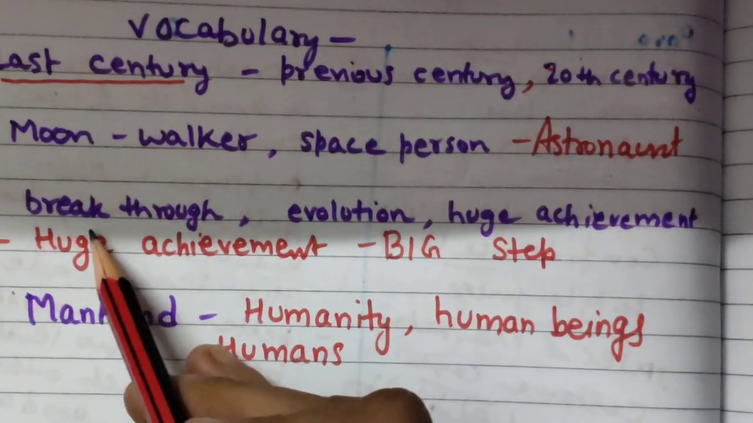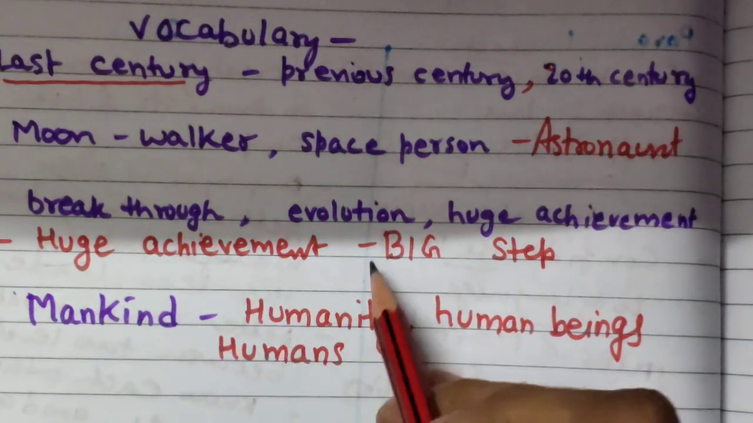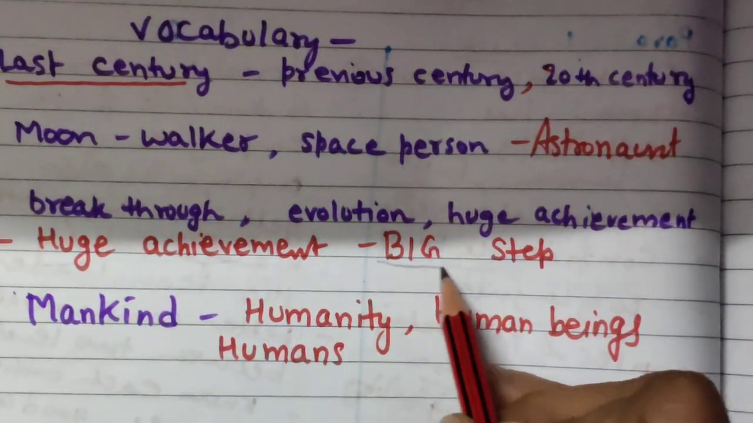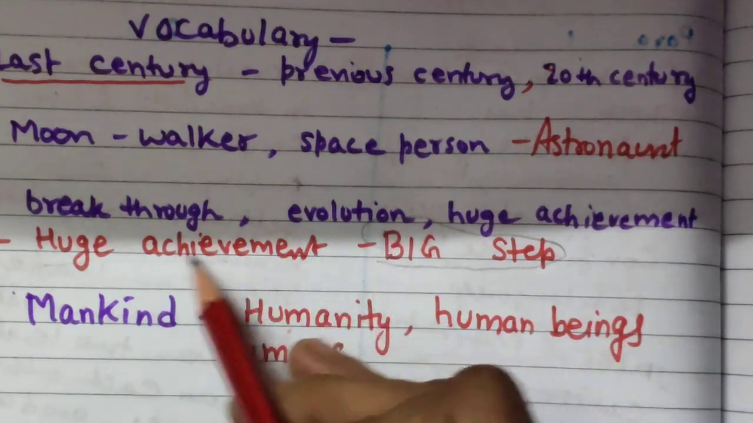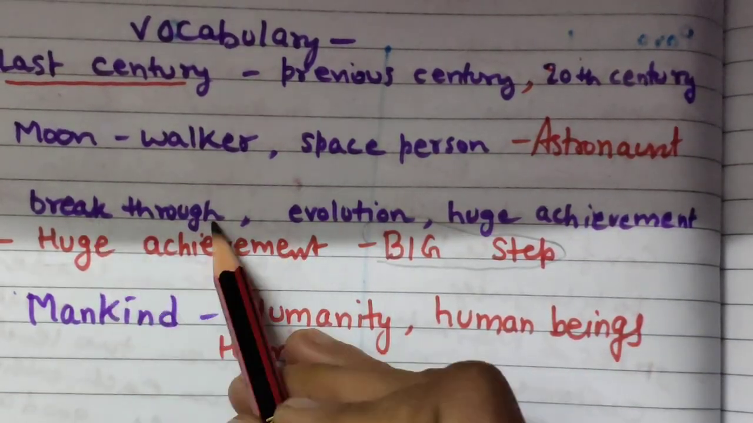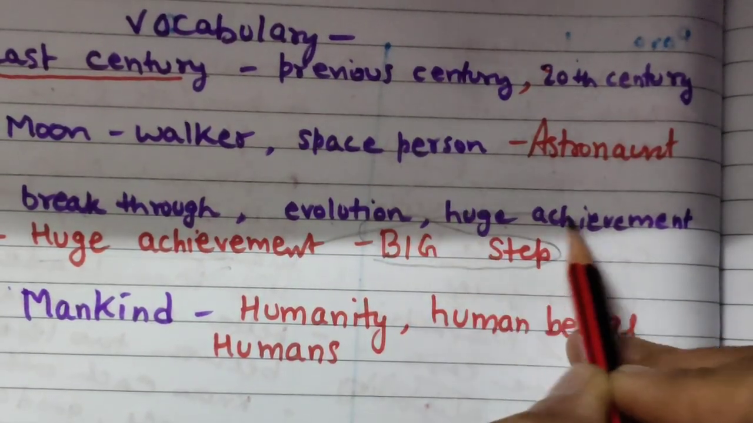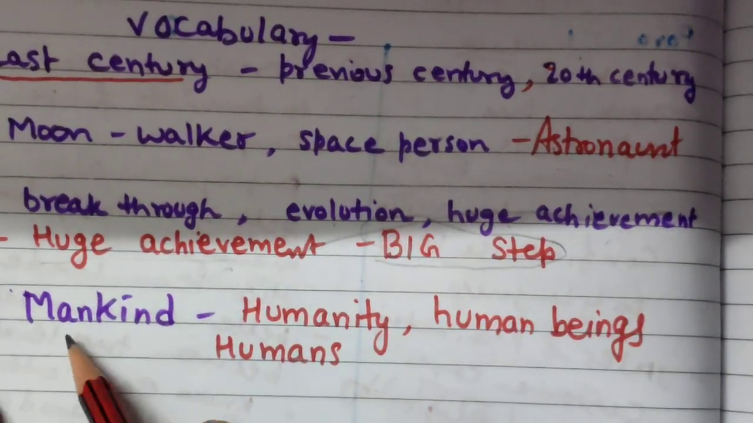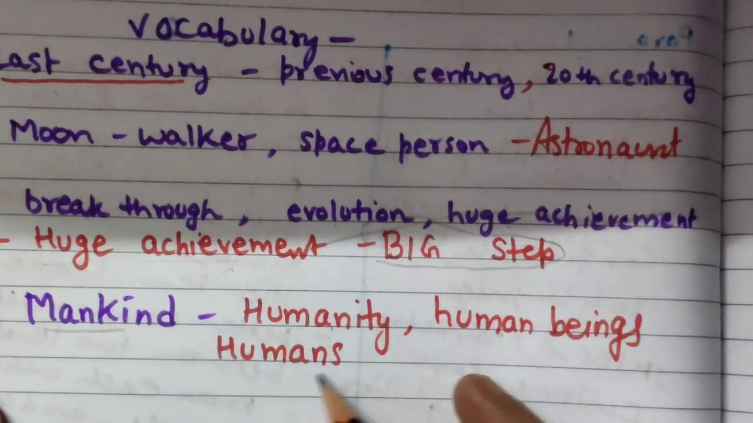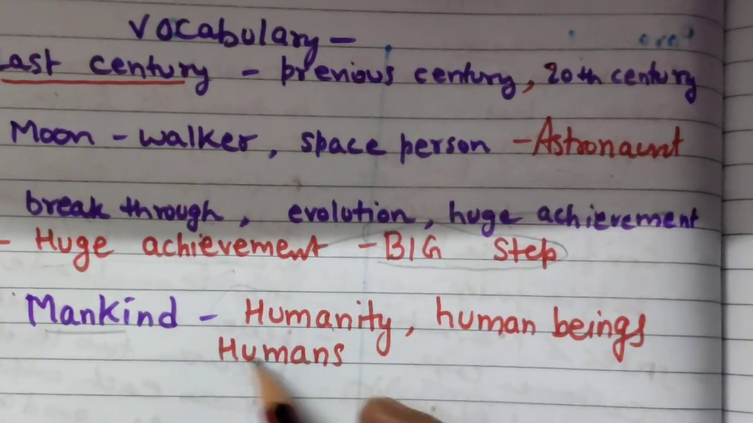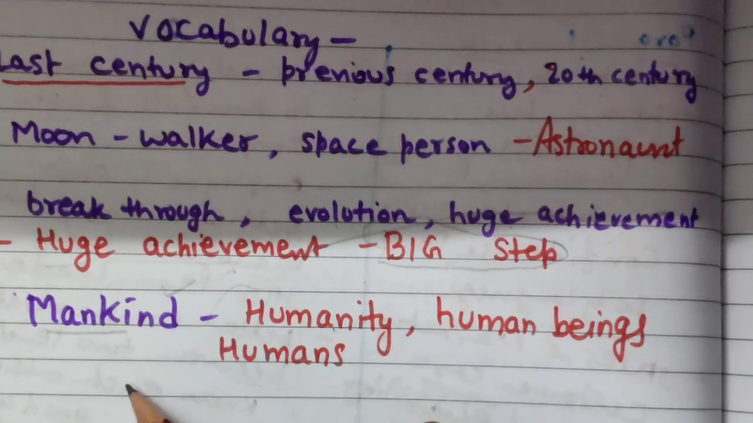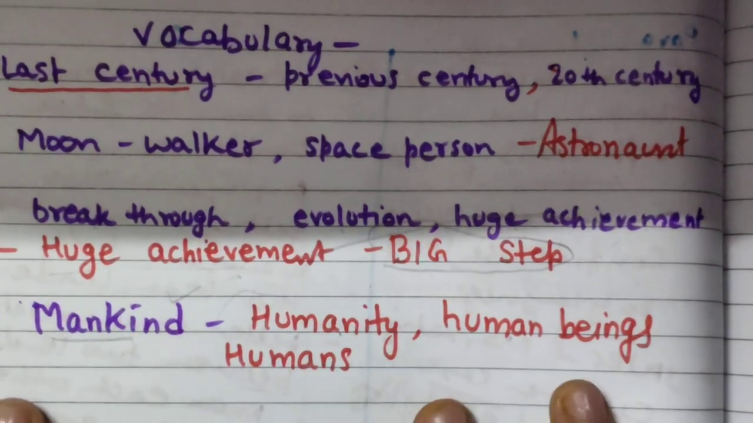Okay, and the third one is huge achievement. We can write, sorry, step, this was a big step, so we can write huge achievement. Breakthrough, evolution, huge achievement also. No, it is the same, so I can cut it. Okay, next is mankind, humanity, human beings and humans. We can use these words instead of mankind. Of course, mankind we will be using, no problem. So these are the vocabulary.